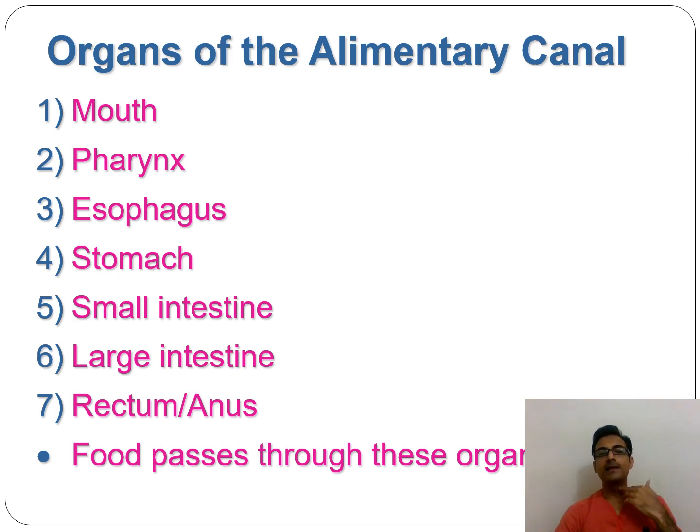Then the pharynx, which is present in the neck, along with the starting of the esophagus, which continues down to the stomach. The stomach is followed by the small intestine, then the large intestine, and finally the rectum. So whatever food we take in passes through all these organs, continuously in contact, passing from one organ to the other in this sequence from 1 to 7, and finally gets excreted out of the body. So all these are the parts of your alimentary canal. Moving to the next slide.